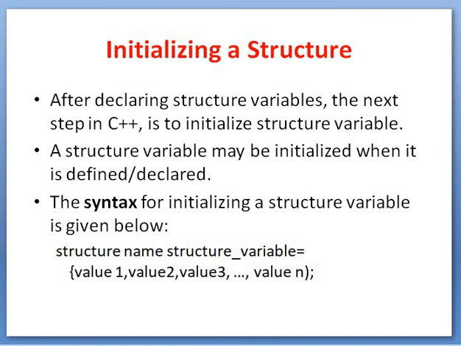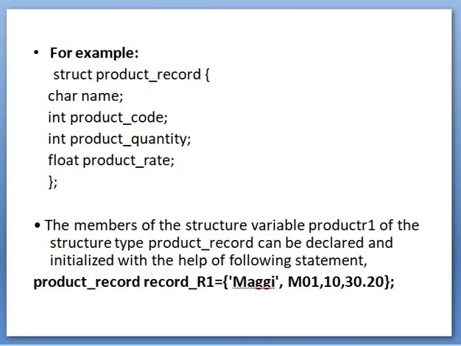Now initializing a structure. After declaring structure variables, the next step in C++ is to initialize the structure variable. Like other variables and arrays, we can also initialize the structure at the time of defining it. A structure variable may be initialized when it is defined or declared. The syntax is: structure name, structure variable equal to value 1, 2, 3, up to value n, semicolon.